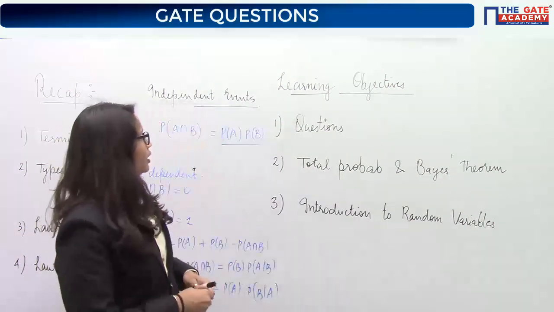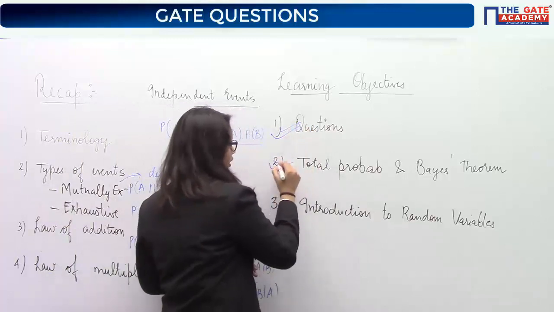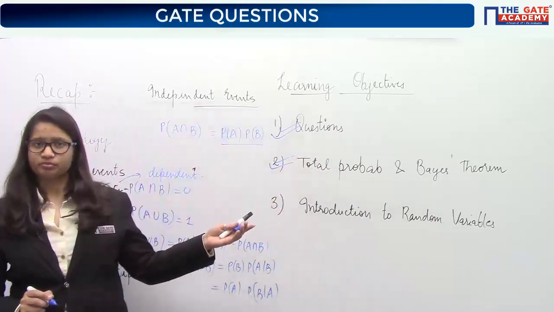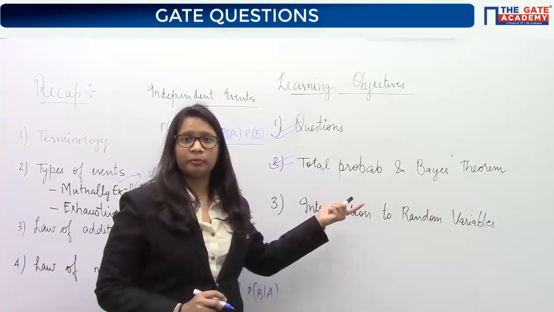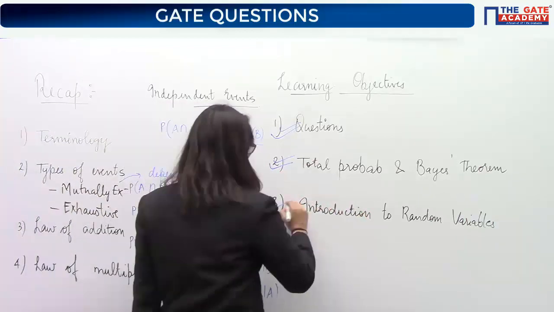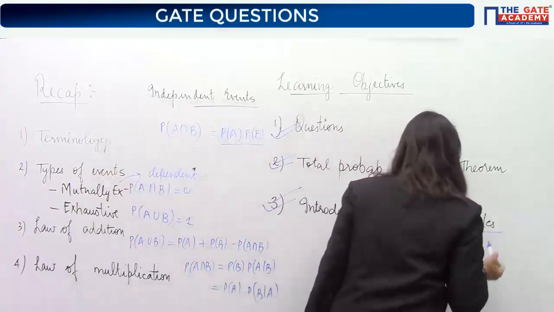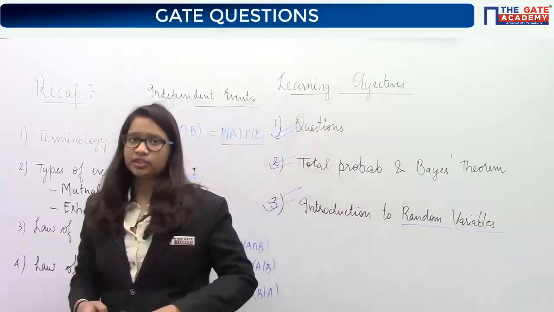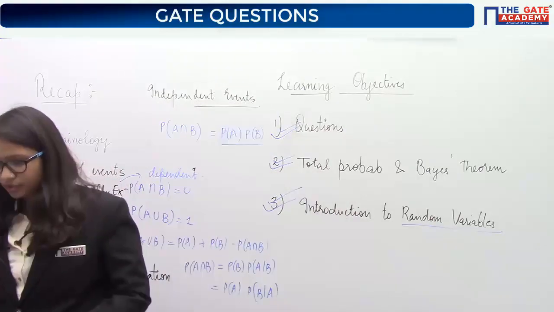Today we will continue with the questions first, and then we will read about total probability and Bayes theorem. This will become very easy if you understand all these concepts. Then we will start with the important part, the random variables. We will just introduce them today and see the types and so on. So let's start today's lecture.